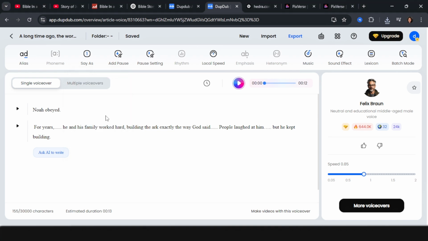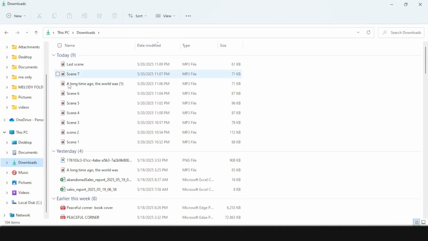So this is how we're going to be doing it for each scene. I'm going to go ahead, complete the whole of the scenes and rename them before we go into the next step. So we have finished creating all of our audios and we have renamed them.